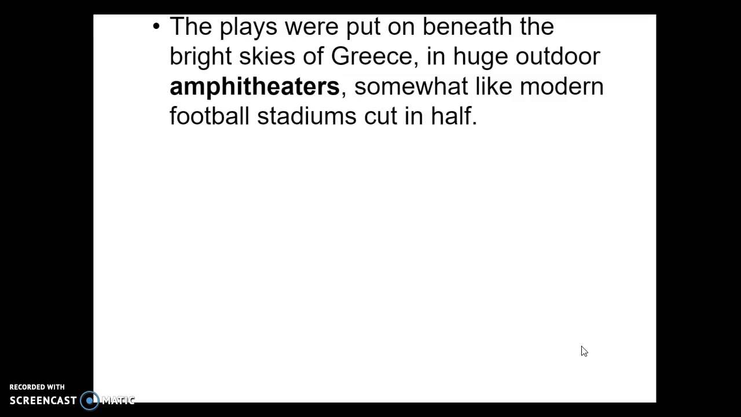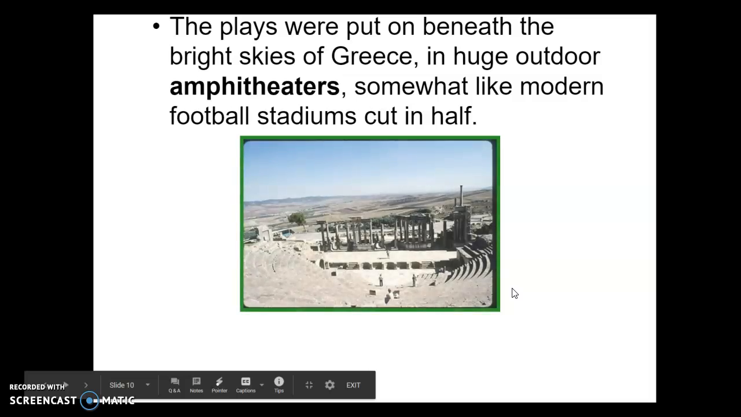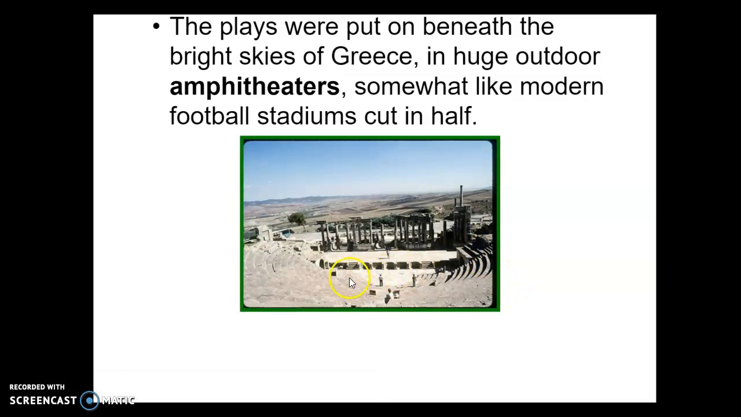The plays were put on beneath the bright skies of Greece in huge outdoor amphitheaters, somewhat like modern football stadiums cut in half. This is what they looked like. The audience would sit here, in the amphitheater built into the hillside. There was a circular area down here called the orchestra, where some of the actors might perform, or the chorus would perform in between acts.